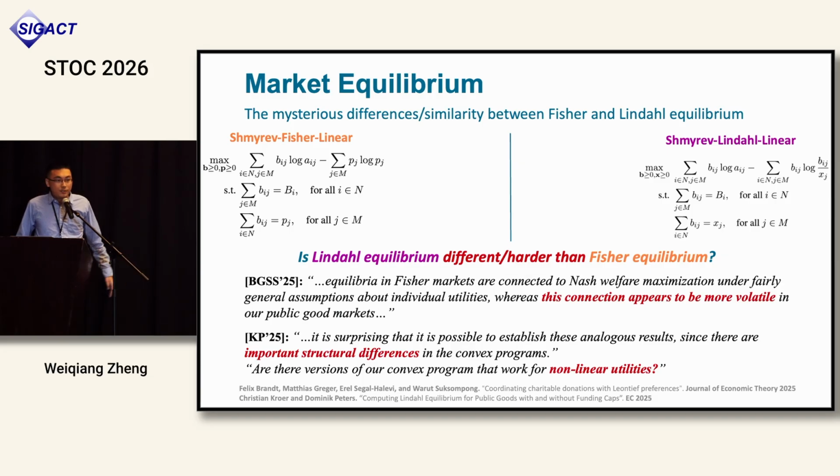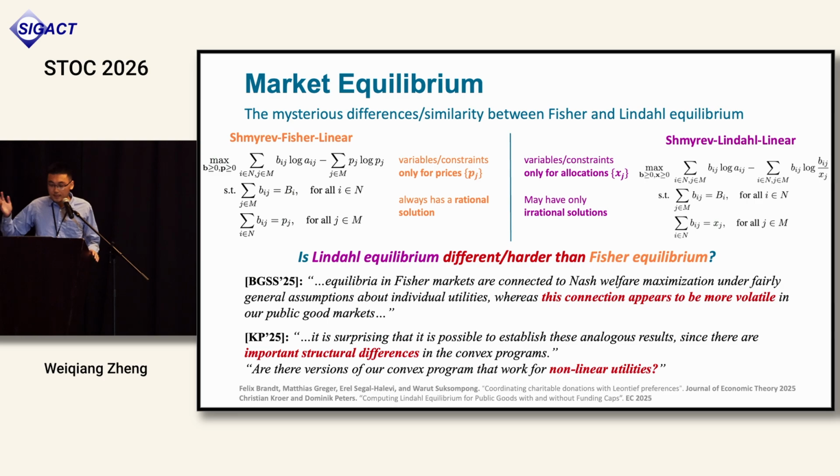If you look at the left, the Fisher program has variables and constraints only on the prices, and it always has a rational solution. On the right, in the Lindahl case, it only has variables and constraints on the allocations, and it may have only irrational solutions. So yes, I agree with what the KP paper points out: we are really different. But it's bad for us, because it means we need to develop new techniques, and it seems we need something new to recover or reproduce any results we know for the Fisher case in the Lindahl market setting.